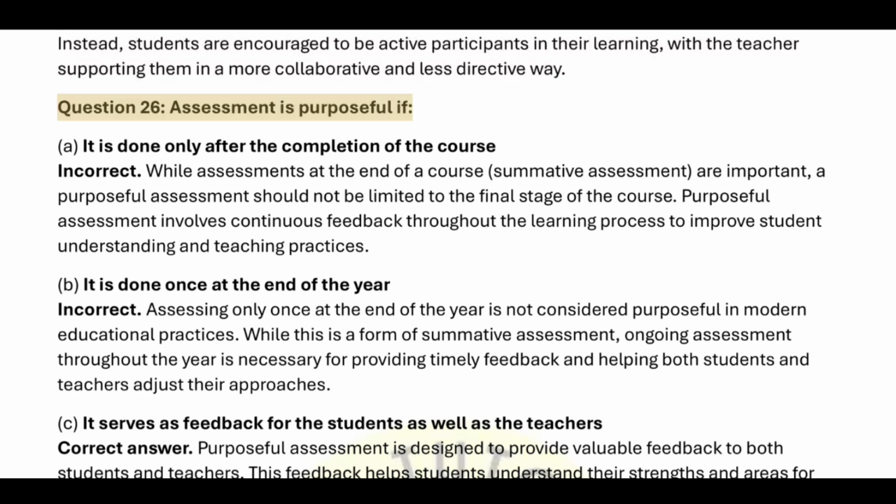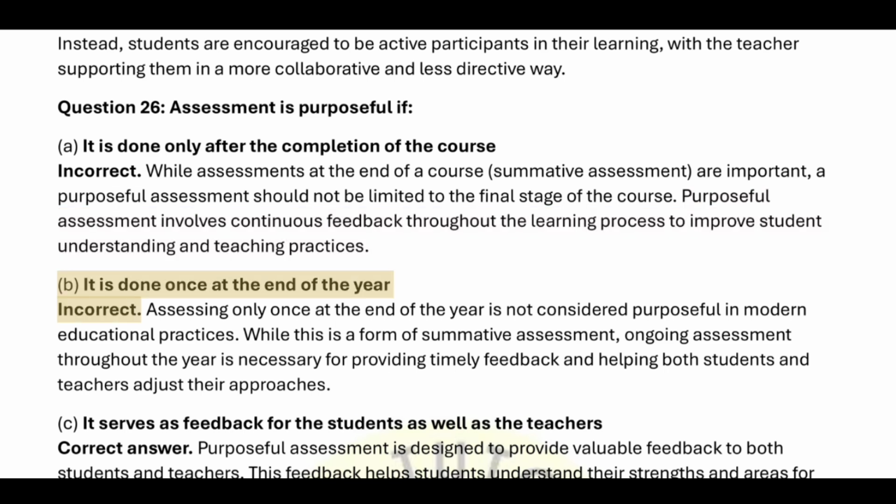Question 26. Assessment is purposeful if: A. It is done only after the completion of the course. Incorrect. While assessments at the end of a course, summative assessment, are important, a purposeful assessment should not be limited to the final stage of the course. Purposeful assessment involves continuous feedback throughout the learning process to improve student understanding and teaching practices.